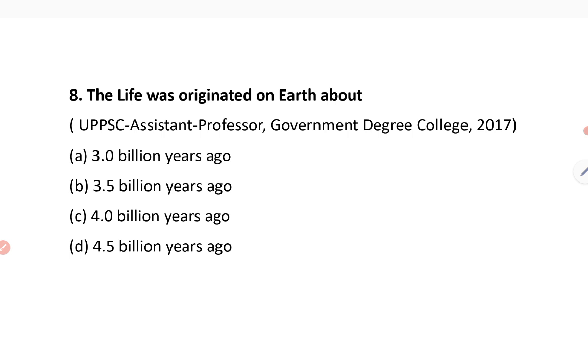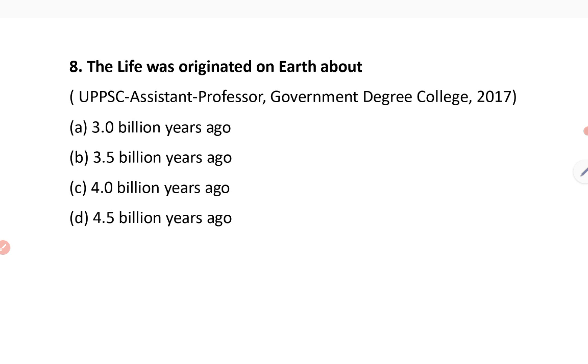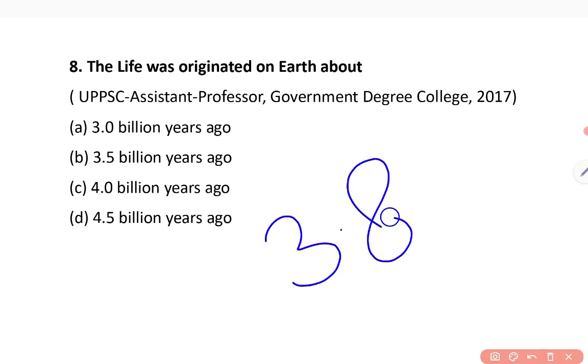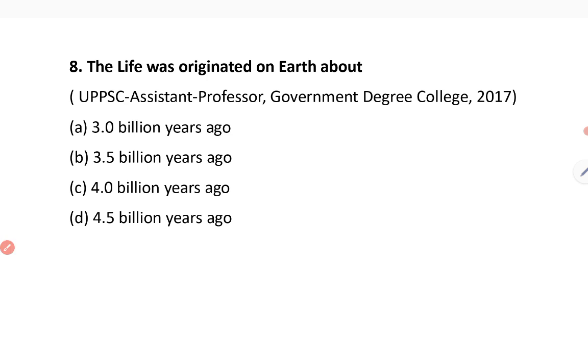As per NCERT, life originated on Earth 3.8 billion years ago, but in the given options, 3.5 billion years ago is the closest to 3.8. So the answer to the eighth will be B, 3.5 billion years ago.